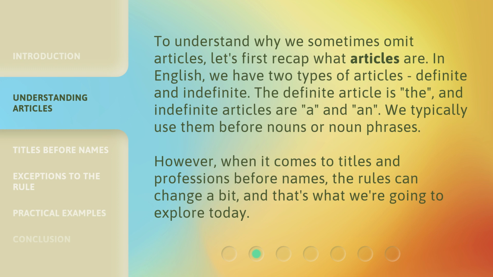To understand why we sometimes omit articles, let's first recap what articles are. In English, we have two types of articles, definite and indefinite. The definite article is "the," and indefinite articles are "a" and "an." We typically use them before nouns or noun phrases. However, when it comes to titles and professions before names, the rules can change a bit, and that's what we're going to explore today.